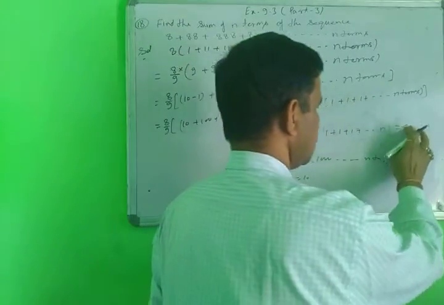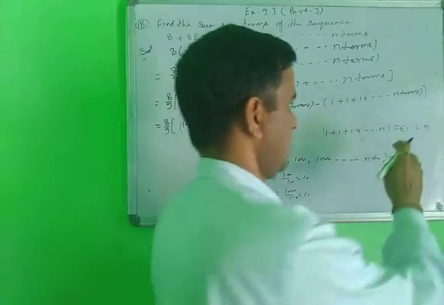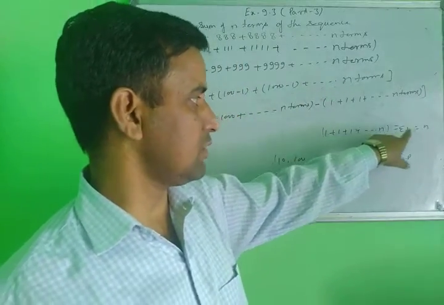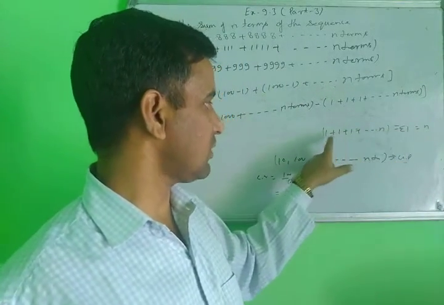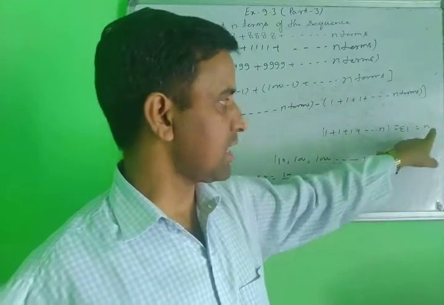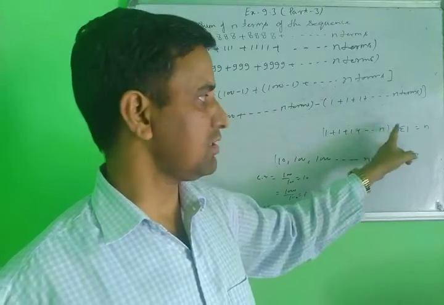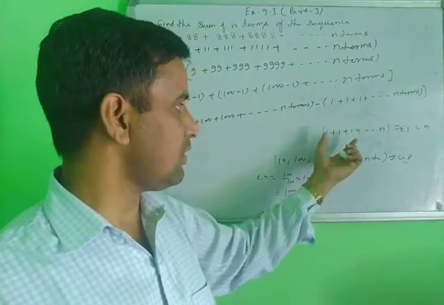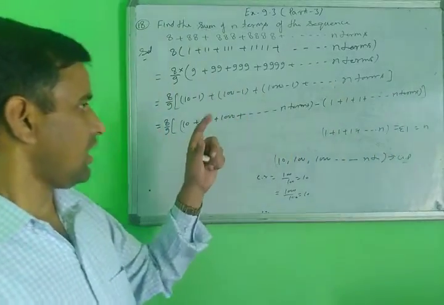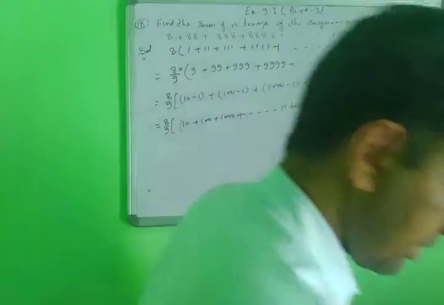You will write here sigma 1. Sigma 1 means n. How many times here? Total n times, then you will write n. Suppose it is 100 times, then you will write 100. Suppose it is 10 times, then you will write 10. Suppose the value of n is 1000, the total will be 1000. In this way, sigma 1 means n. And this series is already converted into GP, so then you will check here.